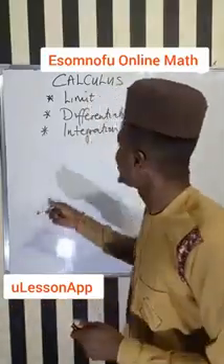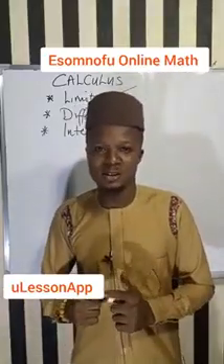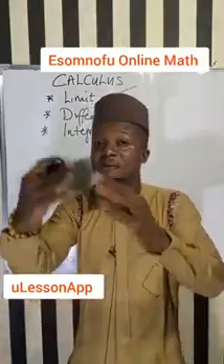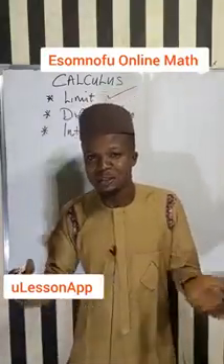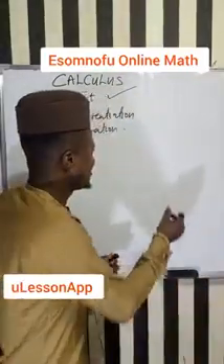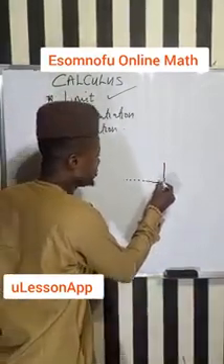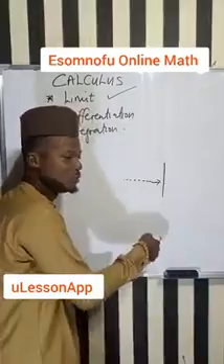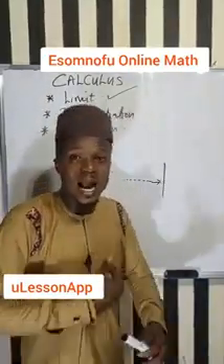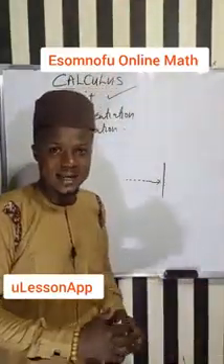Now, when you talk about the word limit, what comes to your mind when the word limit is mentioned? To a layman, limit is like a fence. You might be wondering what I meant by a fence. A limit is just a fence. Let's say this is a fence. It is a value you try to approach, but you can never get to that value. So a limit is a value that we keep on getting closer and closer to, but we cannot attain it. That's a limit.